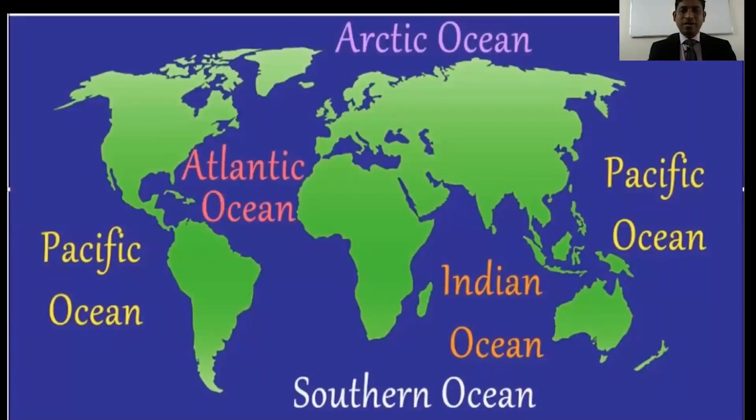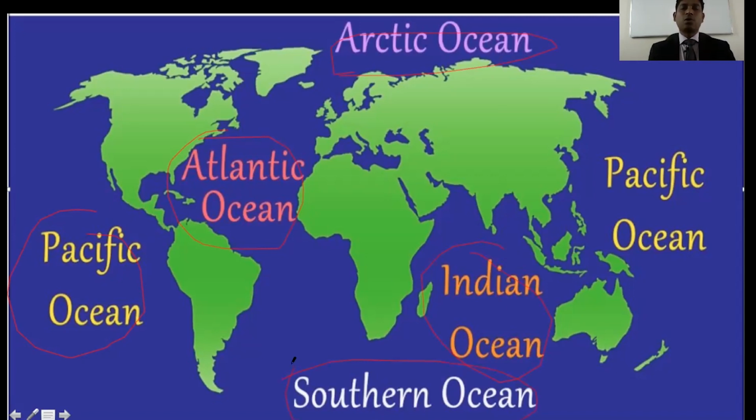Okay, my dear students, here you can see a world map, and in this map you can see land area and ocean area, right? So here we can see 5 oceans, isn't it? First the Pacific Ocean, you can see the Atlantic Ocean, the Arctic Ocean, the Indian Ocean and the Southern Ocean. So there are 5 oceans in this world.